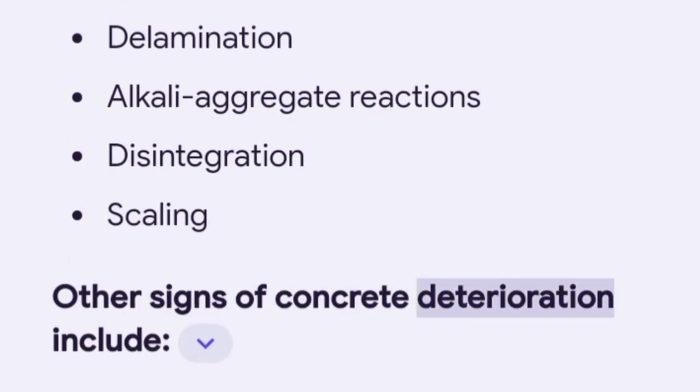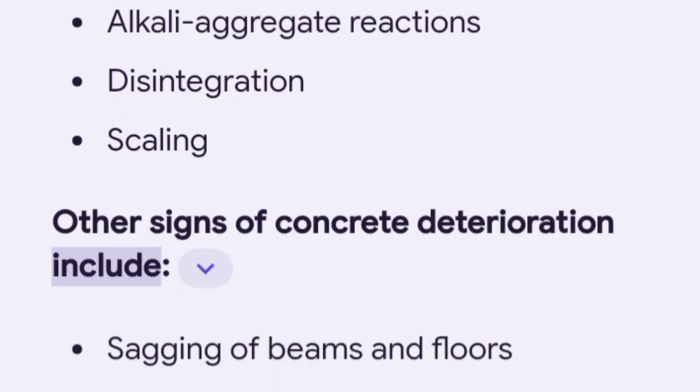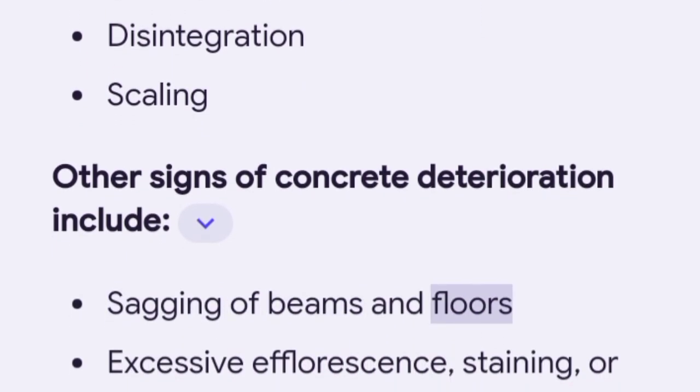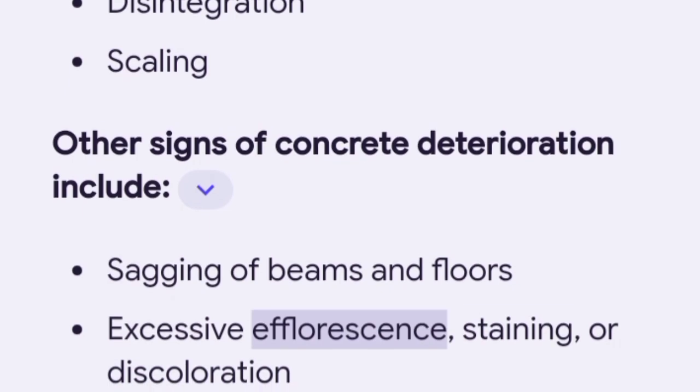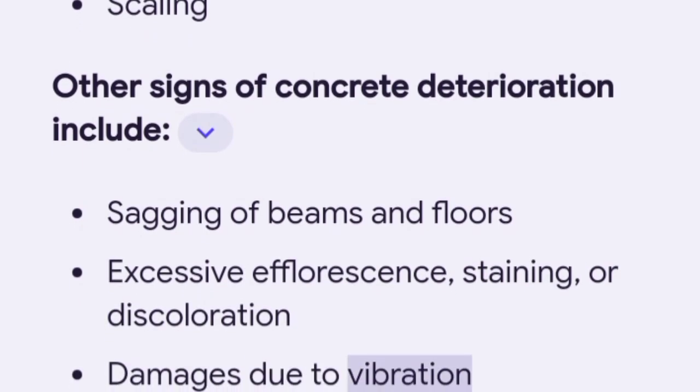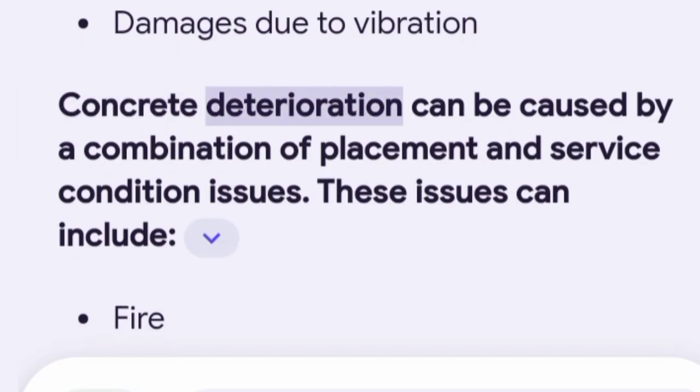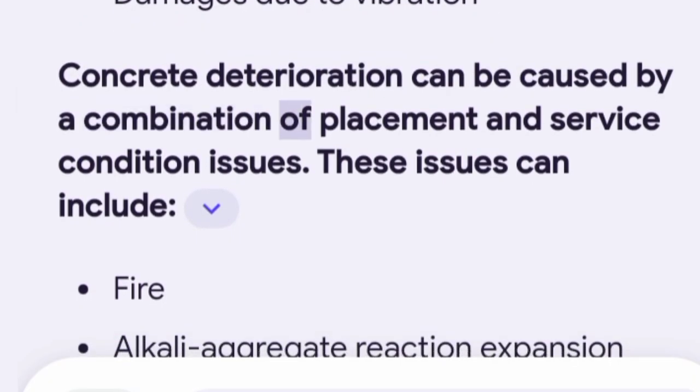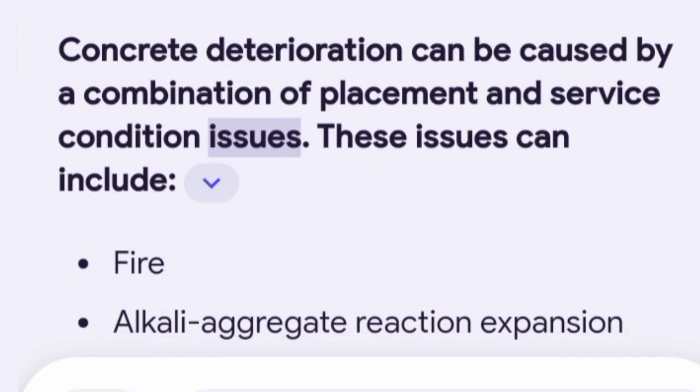Other signs of concrete deterioration include sagging of beams and floors, excessive efflorescence, staining or discoloration, and damages due to vibration. Concrete deterioration can be caused by a combination of placement and service condition issues.